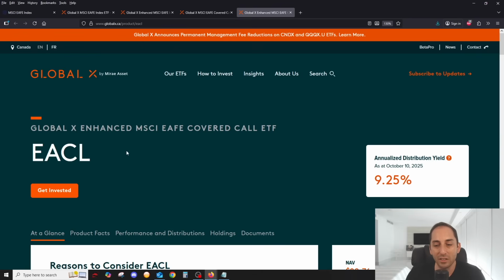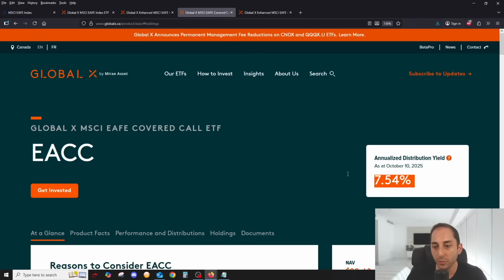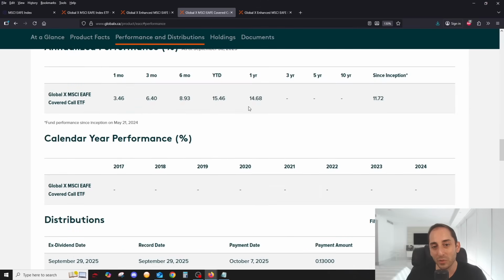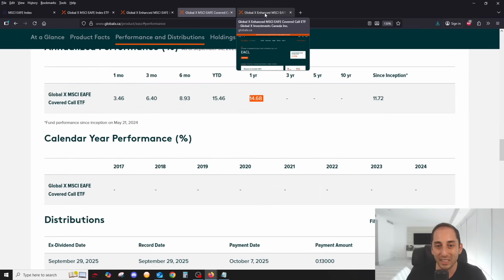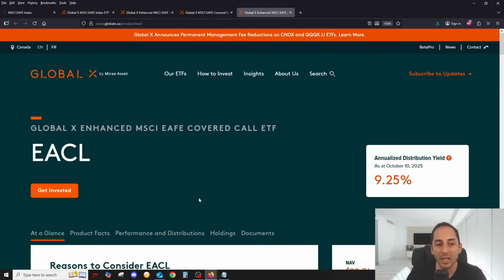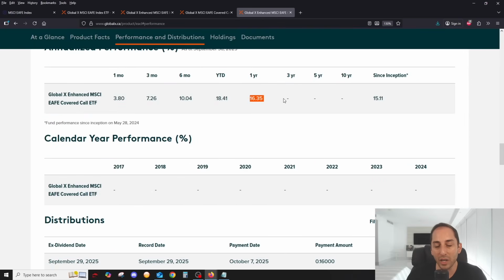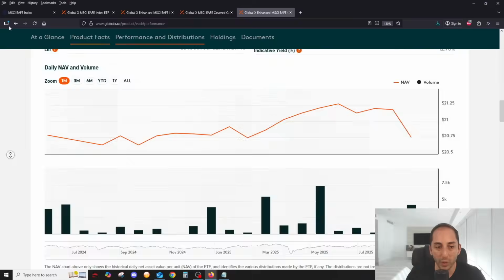EACL is the stock symbol. This is going to give you potentially enhanced returns over time. 25% leverage means 25% more risk and volatility, but you're going to have a higher yield, for example, than the one without the leverage. And if we look at the performance real quick for these ones, you have 1 year at 14.68 for the regular covered call one, and the enhanced one is a little bit higher at 16.35.